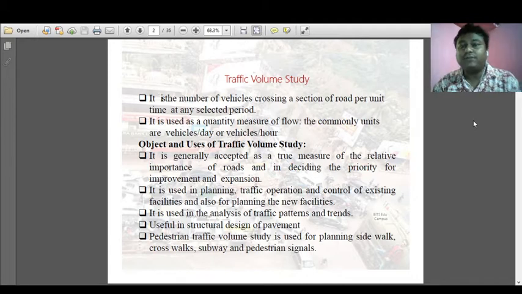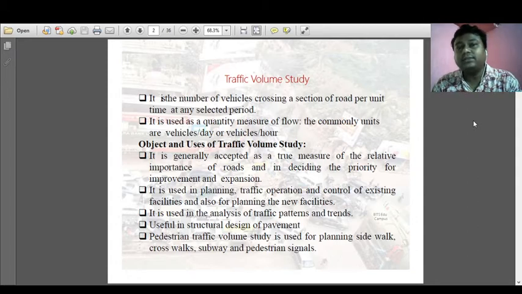As I said in your starting classes, traffic consists of two types: one is vehicular traffic, another is non-vehicular. Vehicular means two-wheelers, four-wheelers, buses, trucks. Another is pedestrian traffic. So while calculating the traffic volume, we need to calculate both the vehicular volume and the pedestrian volume.